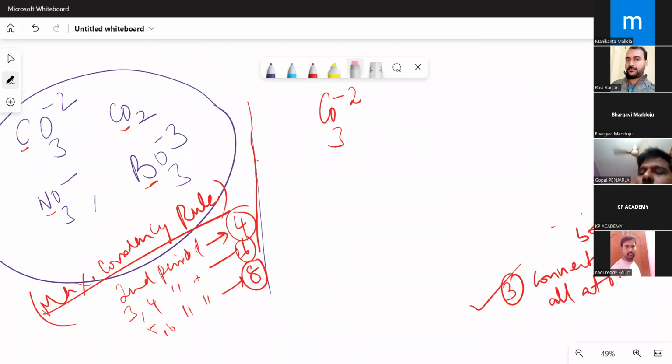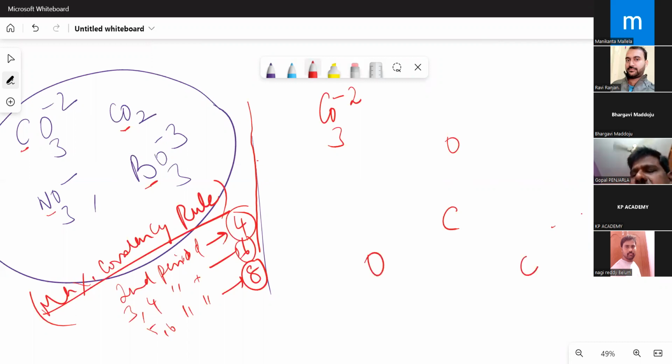Now in carbonate, I am directly writing the most stable species. I have taken carbon at the center with the oxygens around it, as symmetrical a structure as possible. Again, alpha 1, alpha 2, alpha 3, alpha 4. Alpha 1 is equal to 4 plus 3 times 6, which is 18, plus 2, because minus 2 indicates 2 extra electrons are present.